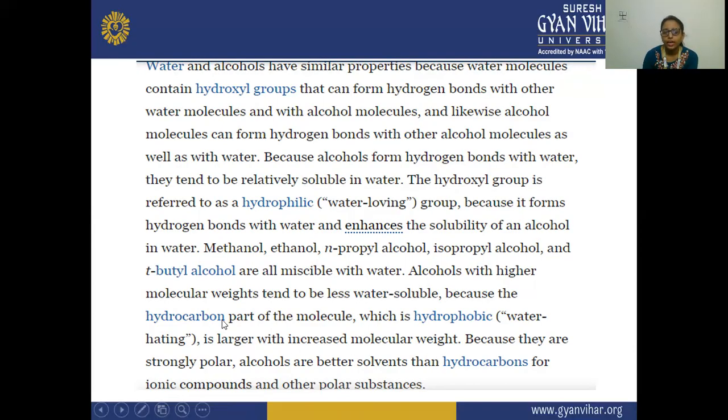And these alcohols are strongly polar, and better solvents than hydrocarbons for ionic compounds and other polar substances. So for other polar substances, these alcohols are better solvents than hydrocarbons.